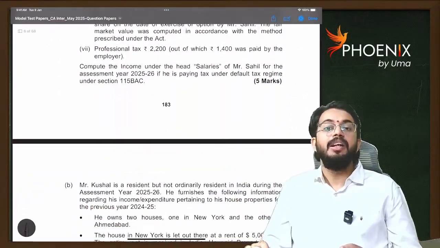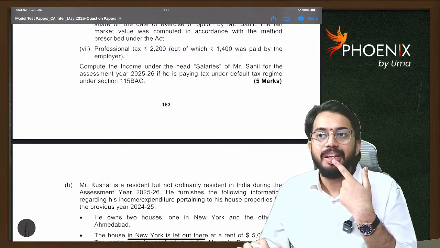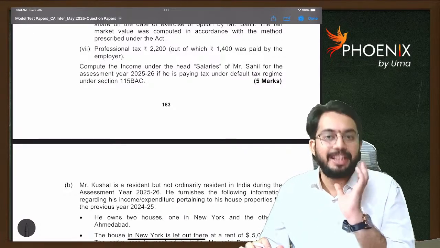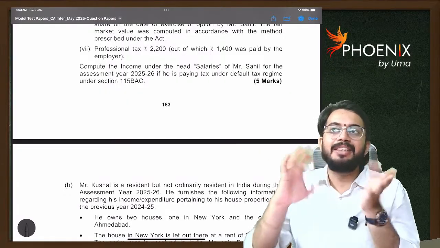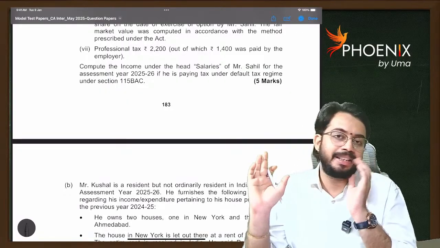Question number 3. This is what ICAI will test, this type of points only, where students will fall into the trap of ICAI. Students will think less than 10 vehicles, no TDS is required to be deducted, but actually TDS is required to be deducted.